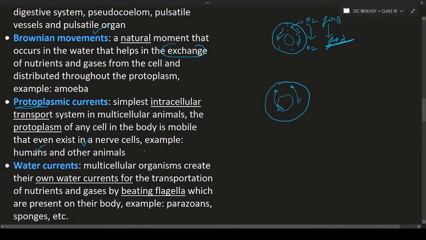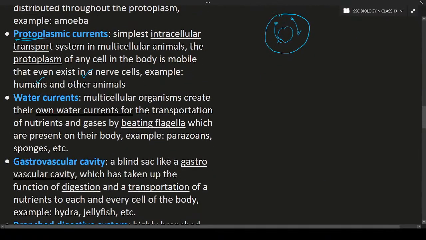Okay. So next is water current. Water current is nothing but the movement of water. Here the multicellular organisms are going to create their own water currents. For example, if you see the parazoans, sponges, etc., they are going to create their own water current. Let us consider this is the organism. They have some kind of organs like flagella.